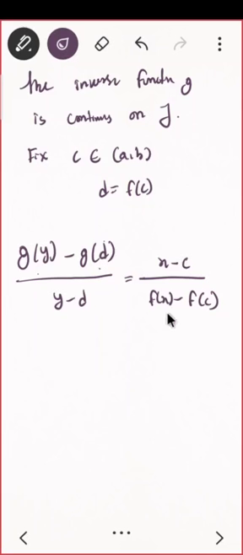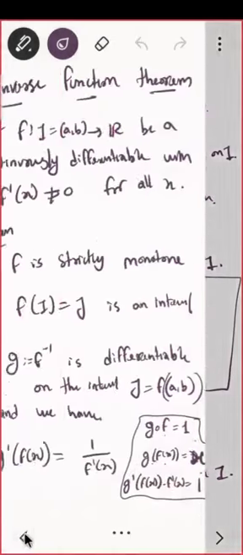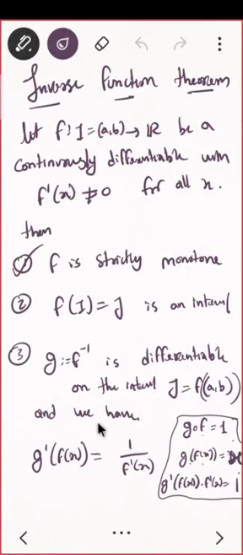And if you see this thing, what is this actually? This is 1 upon f of x minus f of c upon x minus c, which is the derivative. That means I am now going to prove the final part actually. The part I have written, g dash of f of x is equal to 1 upon f dash of x. This is what I am going to prove now.